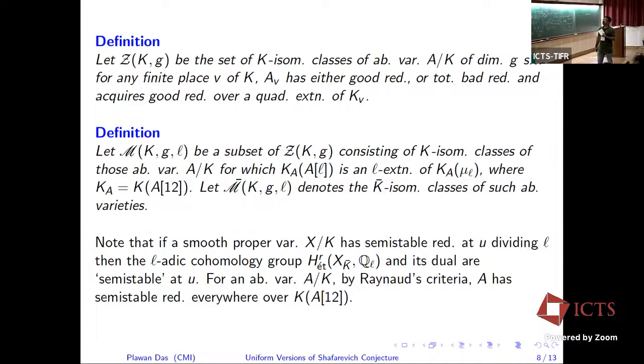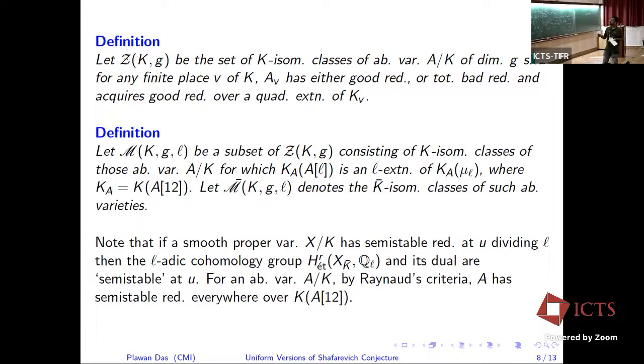And then we know by Raynaud's criterion that over K_A it has everywhere semi-stable reduction. And above L, if it has semi-stable reduction at places u dividing L, then the L-adic cohomology is also semi-stable, using Fontaine's definition of semi-stability.